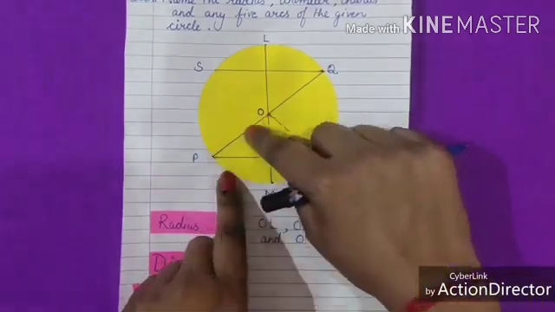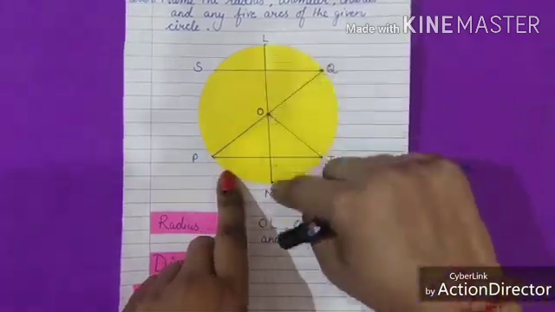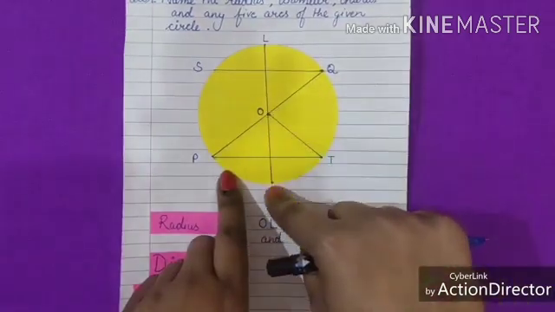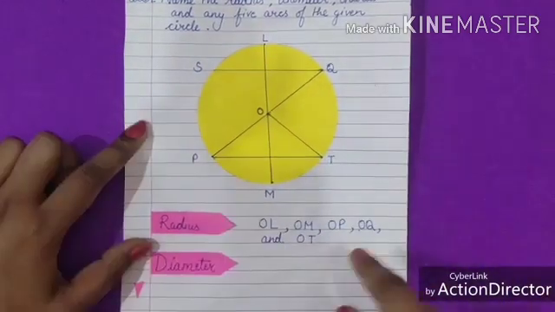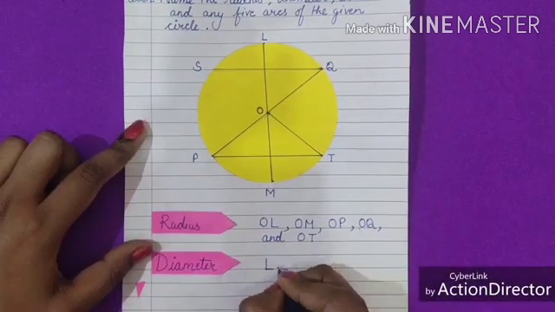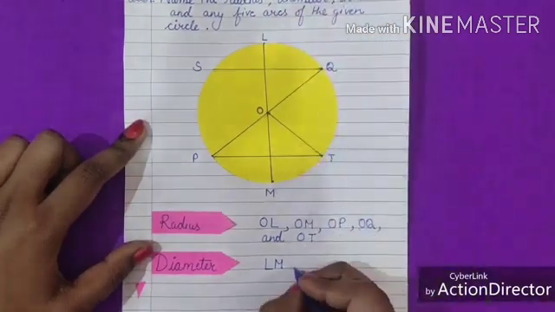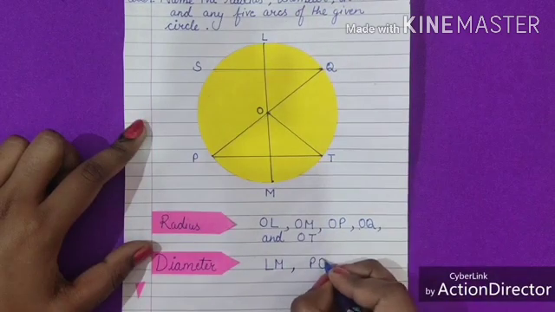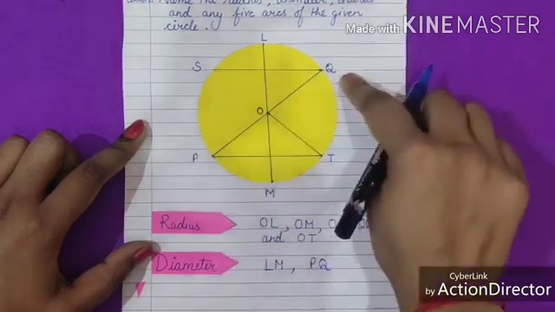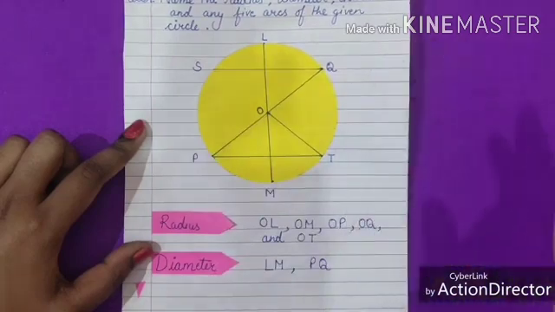See, this line touches the center and LM also touches this center O. So, LM and PQ are the diameters of the circle.